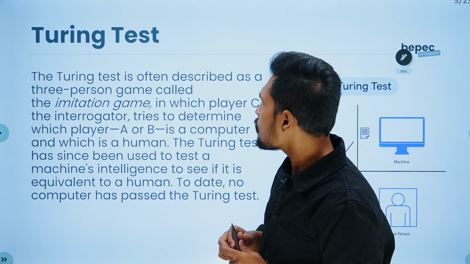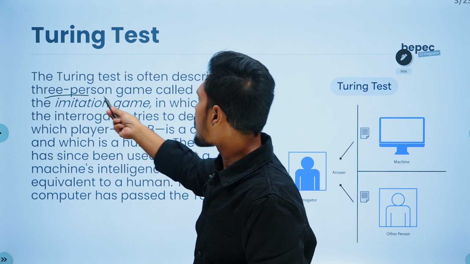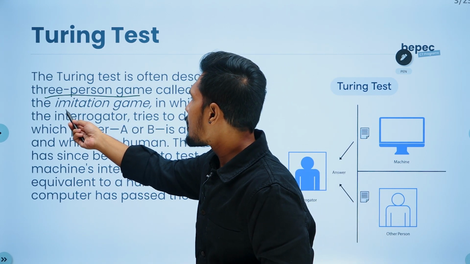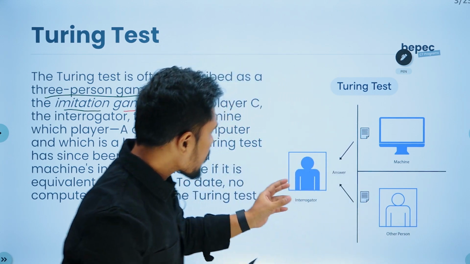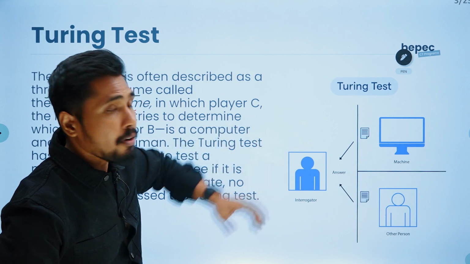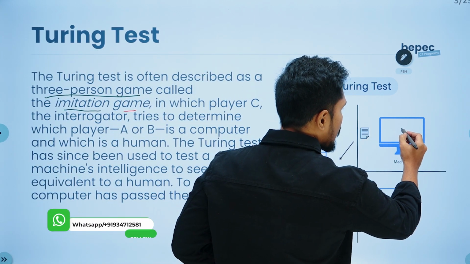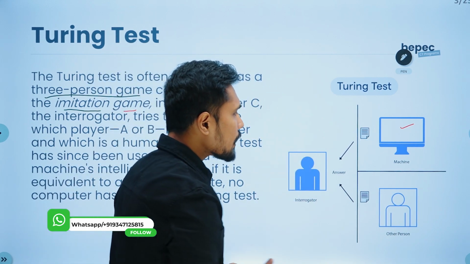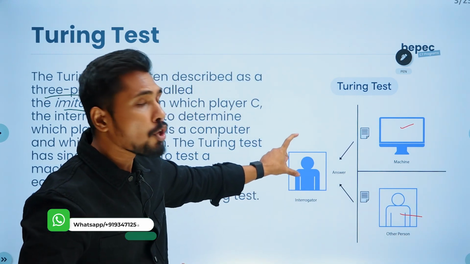The Turing test is often described as a three-person game, called the imitation game. So what exactly is it called? It is called an imitation game. You are able to see this small diagram here, which is a Turing test. There is a machine, or we can say a computer, or an AI bot, and there is a person, a human. And there is an interrogator.